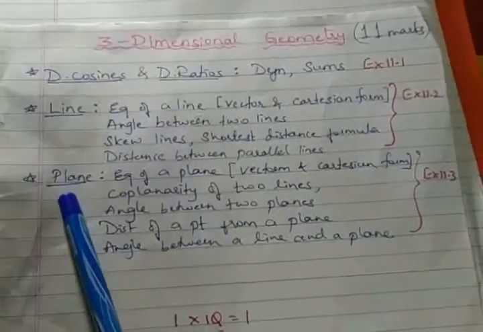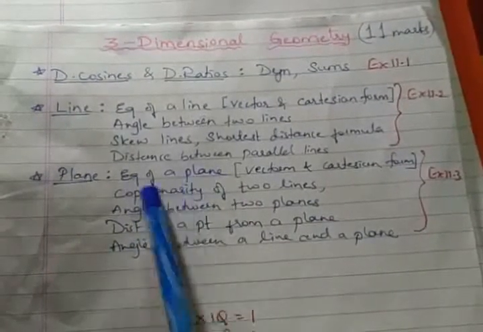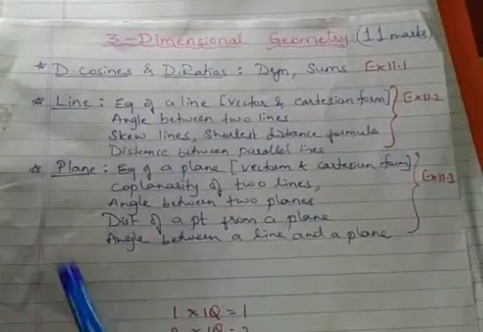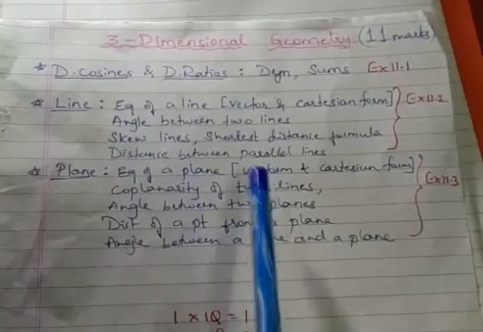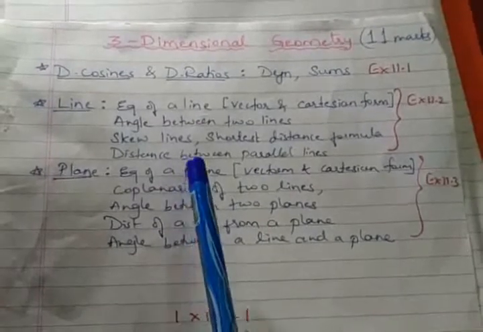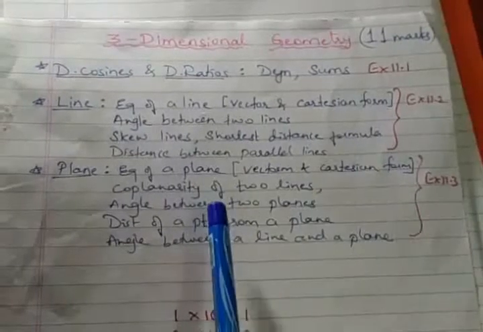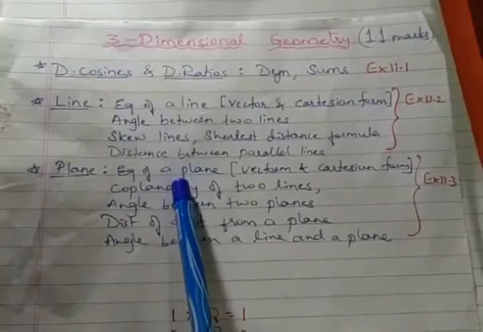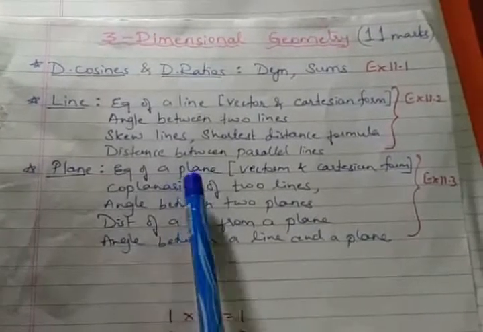And then followed by that we move on to the plane. So plane, and obviously I should say it is equation of plane. Here is a plane, and we find the equation of this plane. So again here we have 5 derivations. Every derivation we find in two forms, vector form and Cartesian form. So 5 derivations we have on equation of plane. Of them, 3 derivations are important for the exam also.